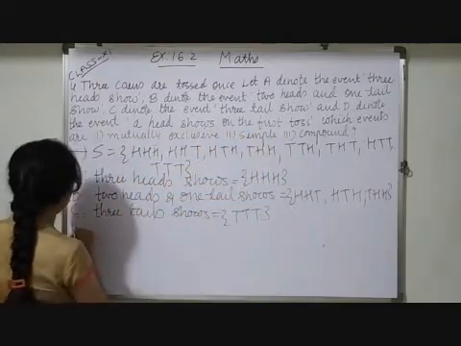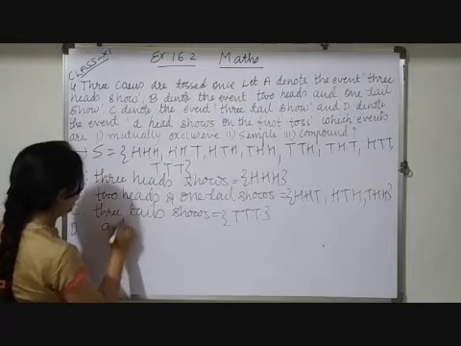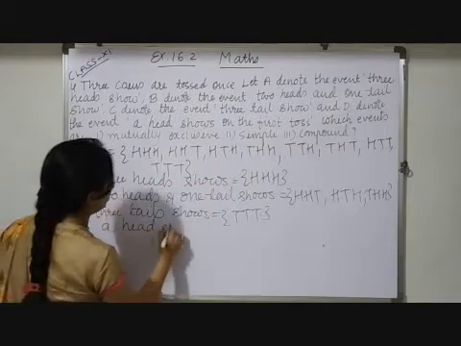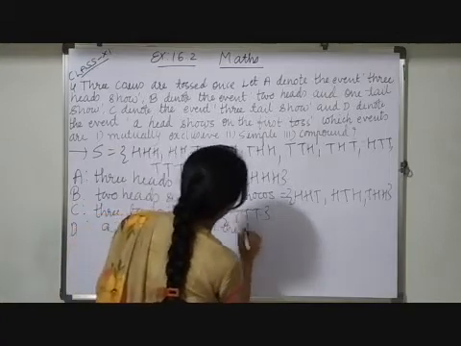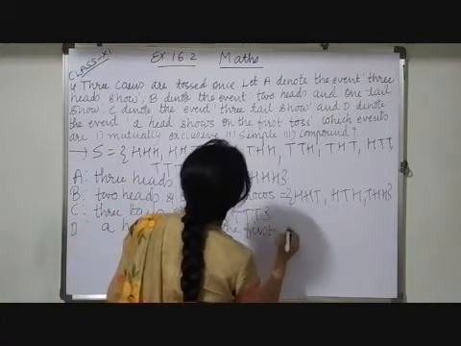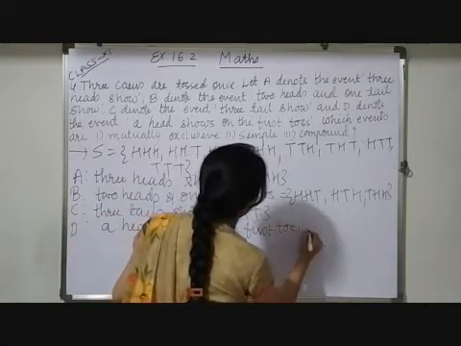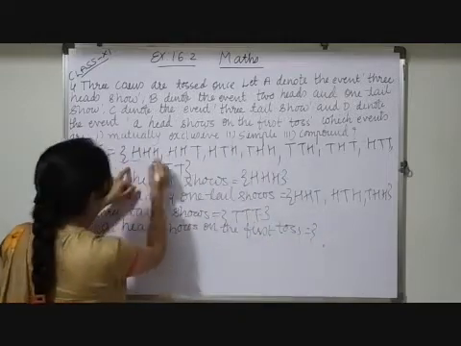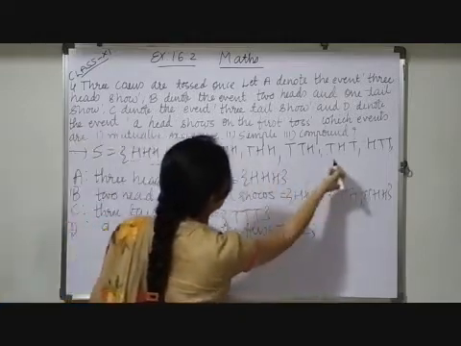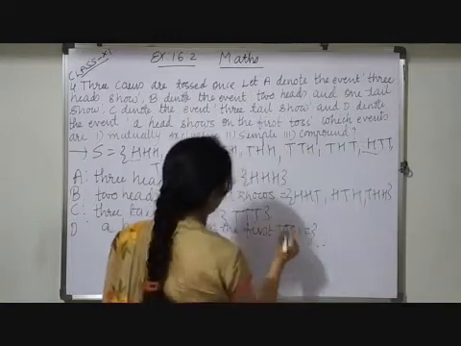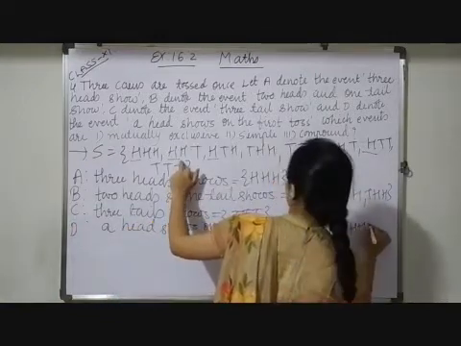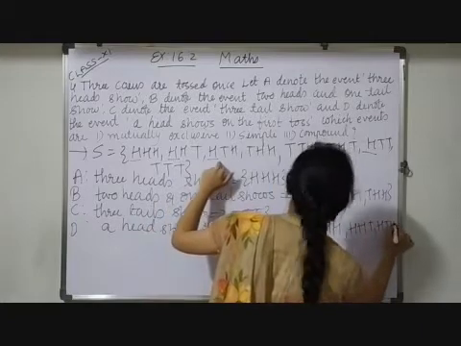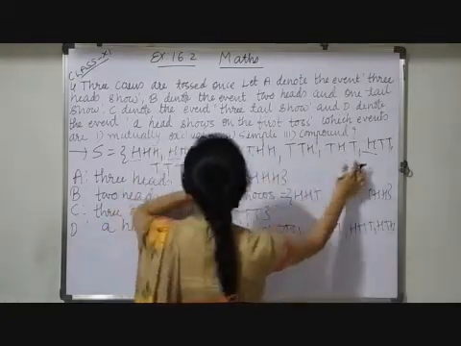So here we have first head, here also, and here also. So I have to list out all these elements: HHT, here HTH, after that HTT will come.